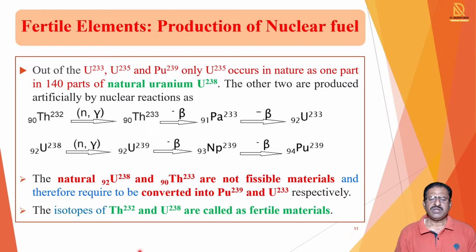But we can convert them into a suitable form: they are converted into plutonium-239 and uranium-233. Thorium and uranium-238 are called fertile materials, because fertile material can be converted into fissionable material.